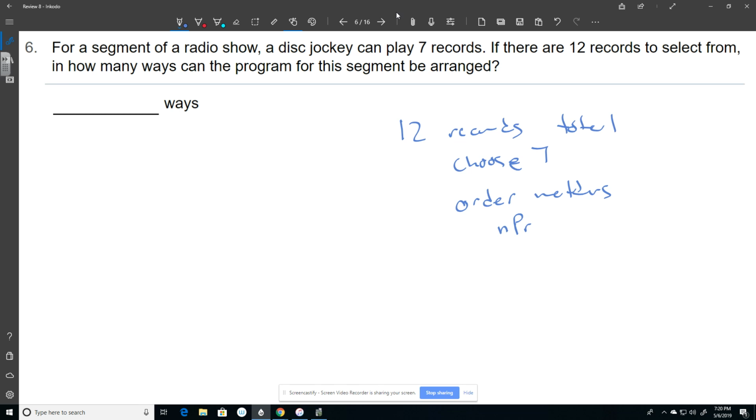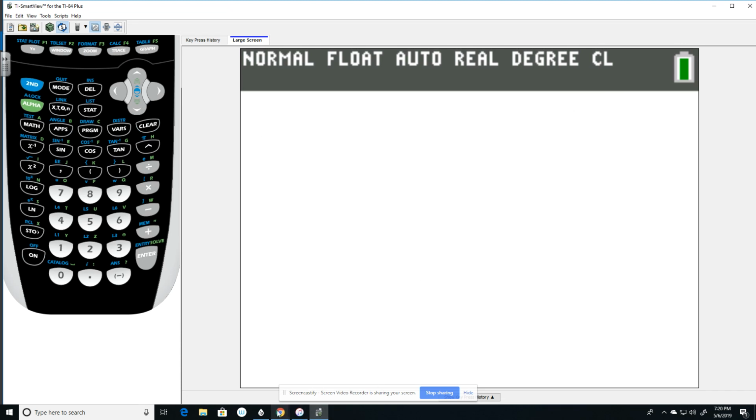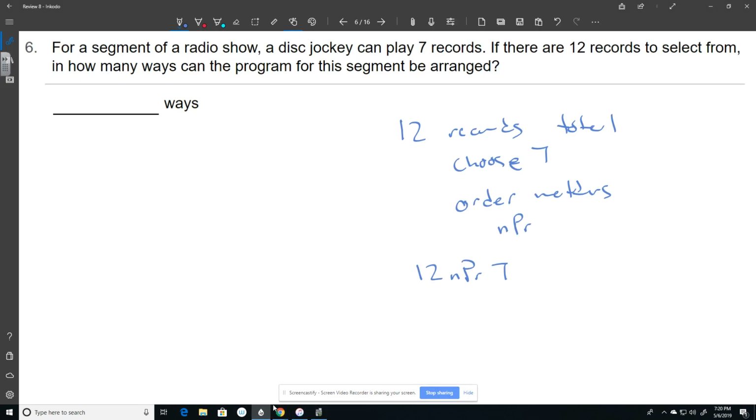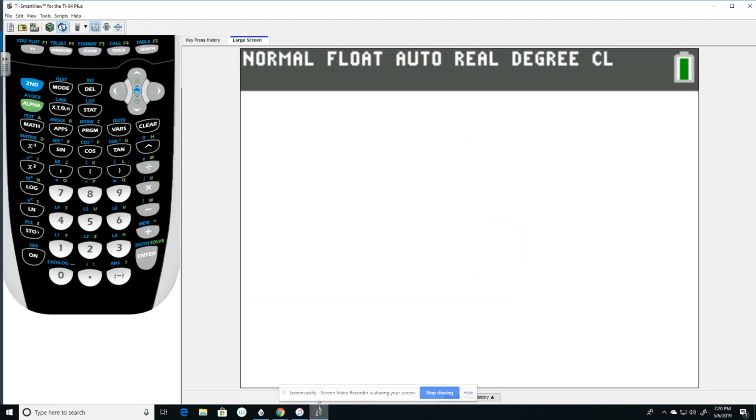This is a permutation. And the way to do that, remember on your calculator, you put the number you're choosing from first. Out of 12, I'm going to find the permutation of 7 of my 12 records. So it's going to be 12 NPR 7. Now you can do that by hand. There's a formula for that you're welcome to put on your notes the long way, or we can just put it in the calculator.